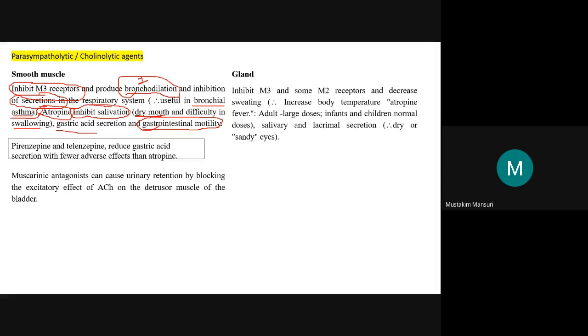Here the other agent, in addition to atropine, pirenzepine, also reduces gastric acid secretion with fewer adverse effects than atropine. Fewer adverse effects like atropine means effects like dryness of mouth. Gastric acid secretion reduction is the effect we are intending in the ulcer, as I discussed earlier.